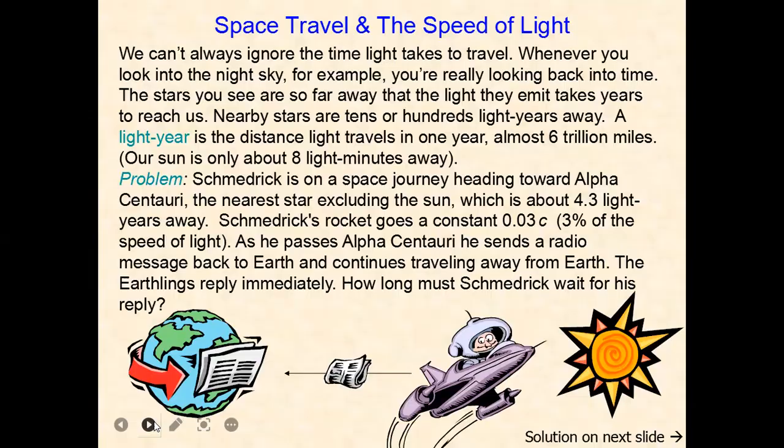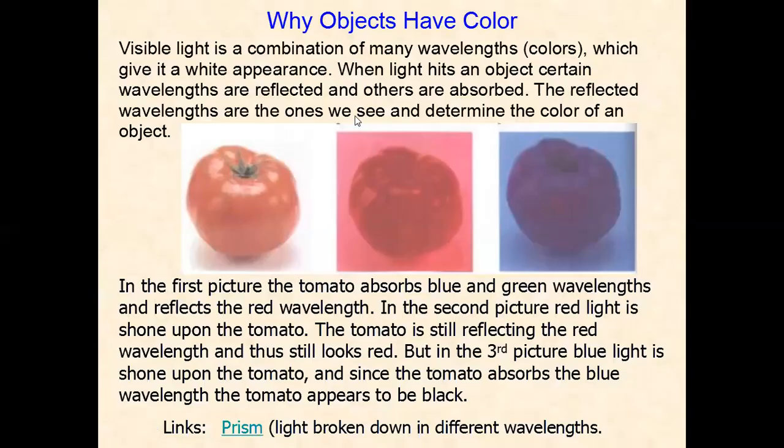Actually, why do objects have color? It depends on different wavelengths of light, which together give a white appearance. When the light hits an object, certain wavelengths are reflected and others are absorbed. The reflected wavelengths are the ones we see and determine the color of an object. In the first picture, the tomato absorbs the blue and green wavelengths and reflects the red wavelength. In the second picture, red light is shone on the tomato. The tomato is still reflecting the red wavelength and thus still looks red.